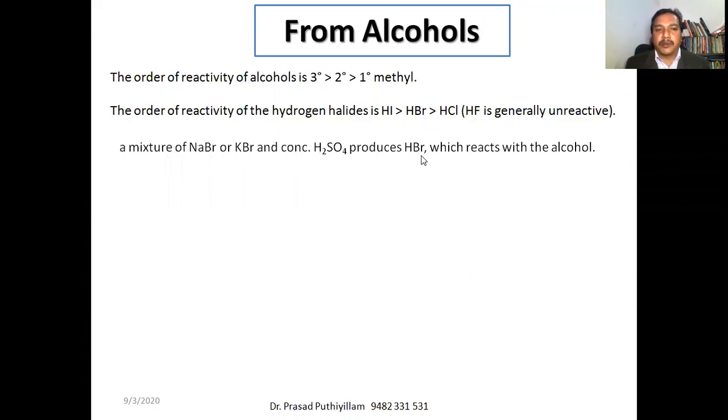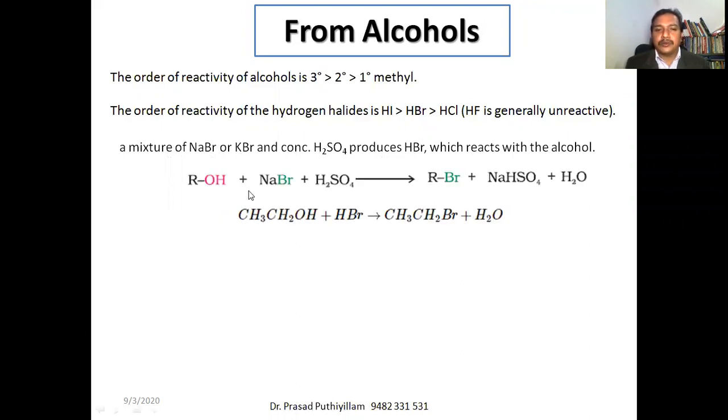For example, hydrogen bromide can be prepared freshly from sodium bromide or potassium bromide by treating with concentrated sulfuric acid. Okay, so ROH plus NaBr plus H2SO4, so sodium bromide and sulfuric acid, alcohol will be converted into the corresponding alkyl halide or haloalkane. So here it is RBr plus NaHSO4 plus H2O. For example, ethanol reacts with HBr, HBr is produced from NaBr and H2SO4. It gives CH3CH2Br, that is bromoethane or ethyl bromide, plus H2O.